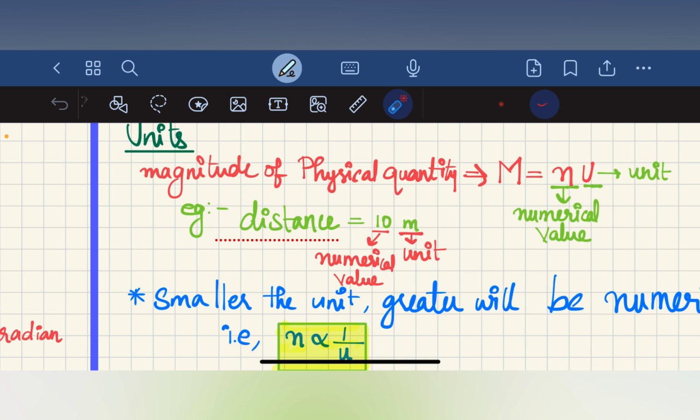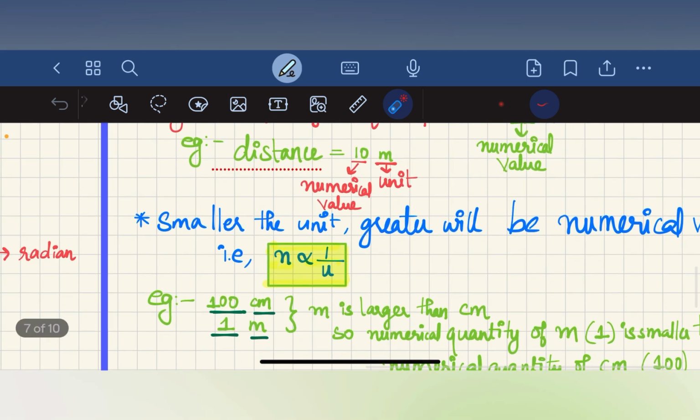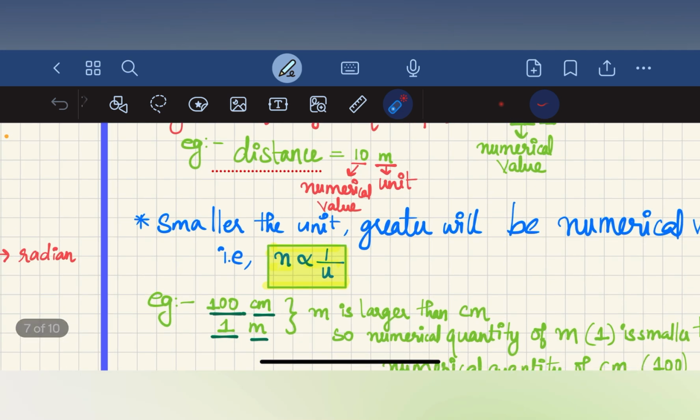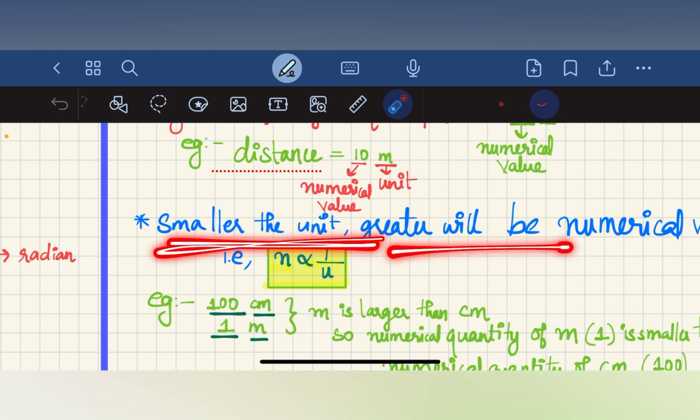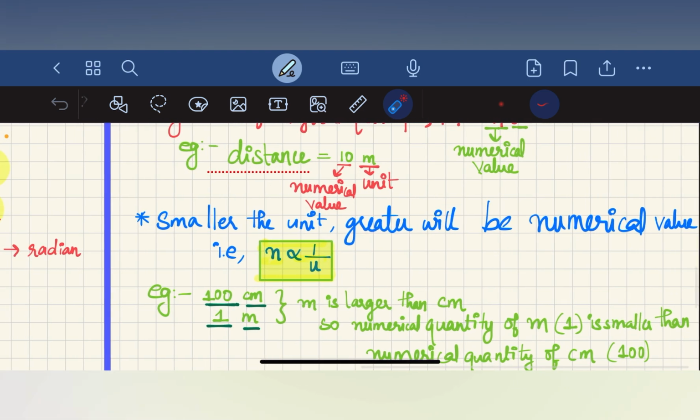Every physical quantity's magnitude can be represented as nu, where n is the numerical value and u is the unit. Here n represents 10 and u represents the meter. Then we have to learn this: smaller the unit, greater will be the numerical value.